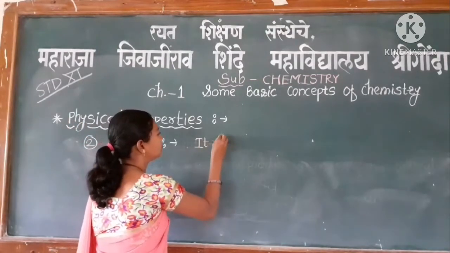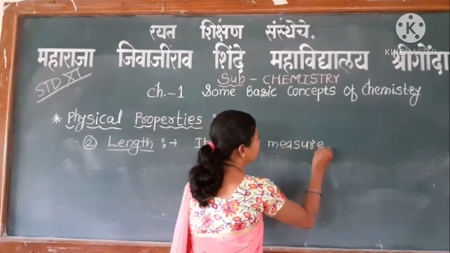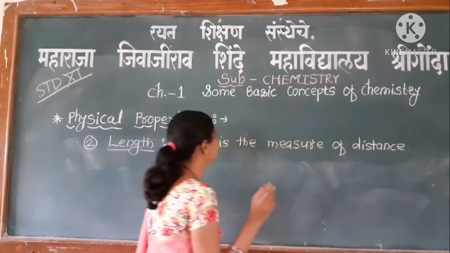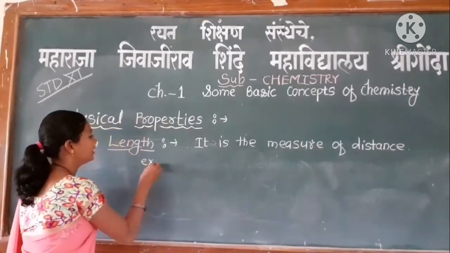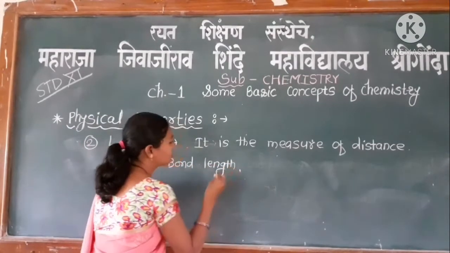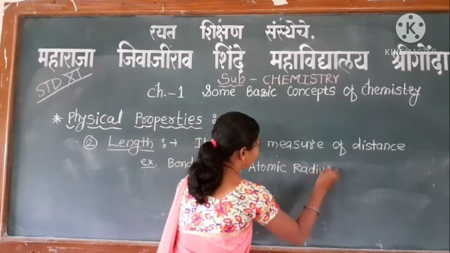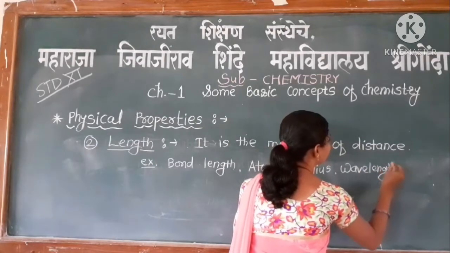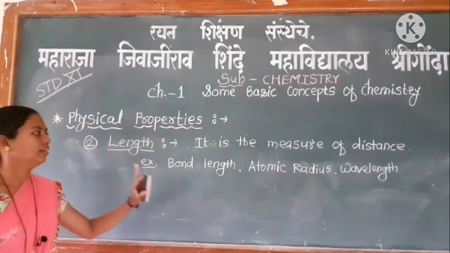Length is the measure of distance. For example, bond length, atomic radius, and wavelength are measured as lengths in chemistry.